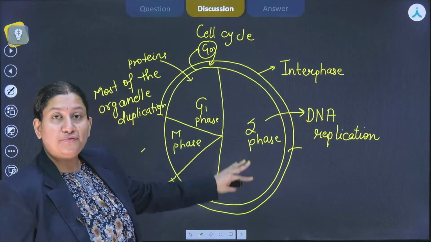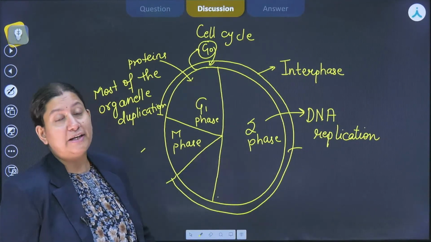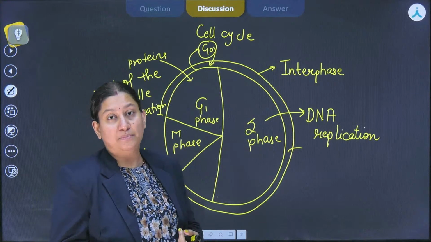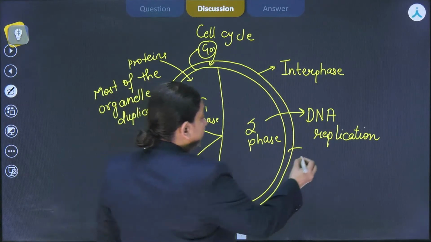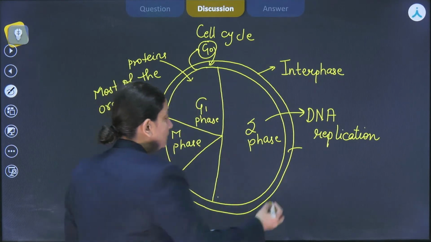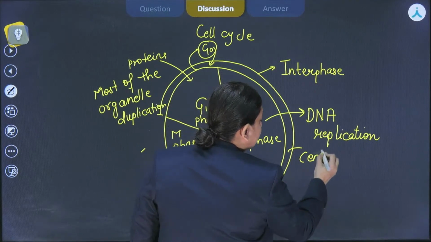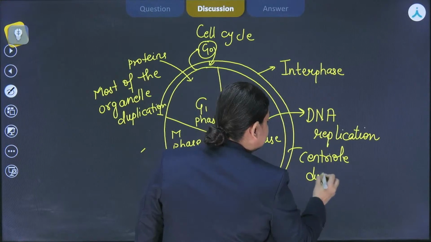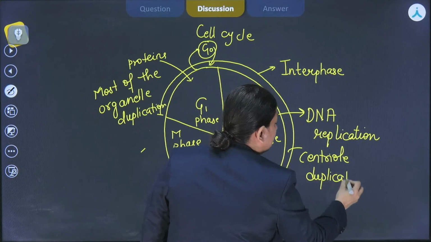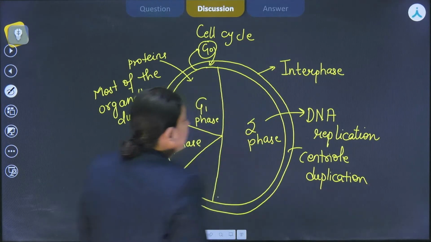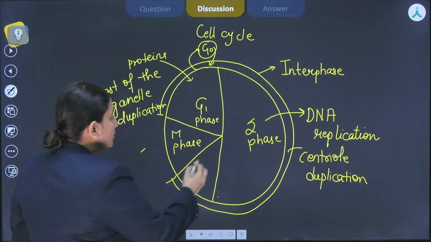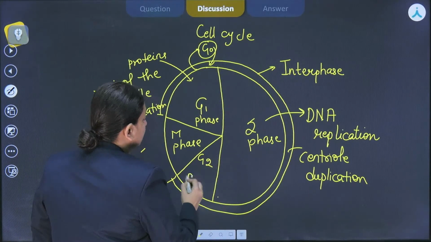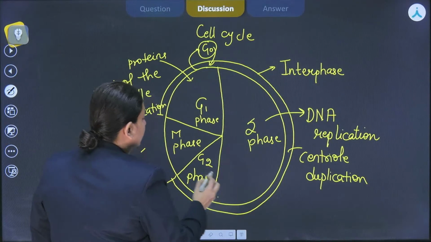So after this S phase is done, if it is an animal cell, or cells that have centrioles, in those cells centriole duplication will also take place here, right? Then further after this, the cell will enter into G2 phase, which is also known as the pre-mitotic phase.